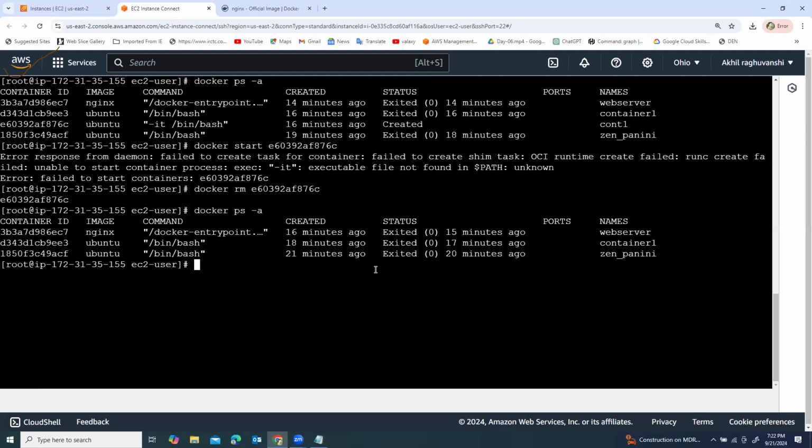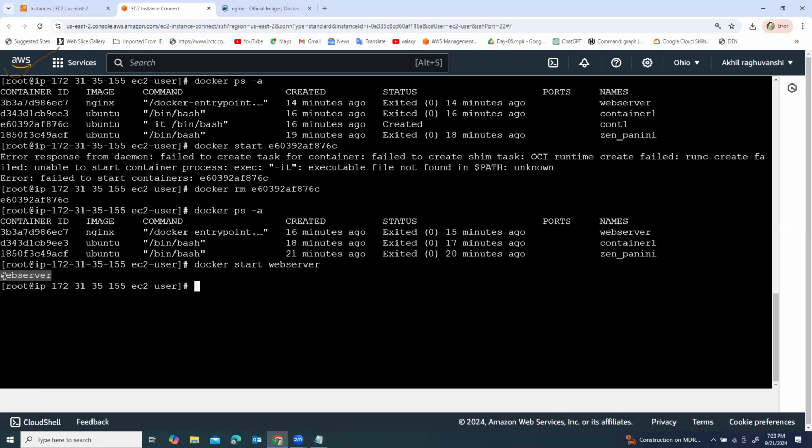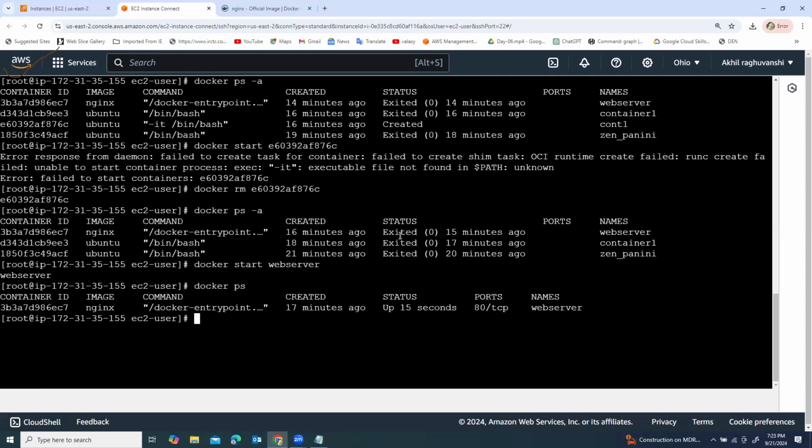Now, how to start this container? Docker start and the container name. Suppose web server is the container name, then we have to provide the web server name over here. This container is started now. So how to go inside these containers? We write the docker ps command only. The started container is showing over here.